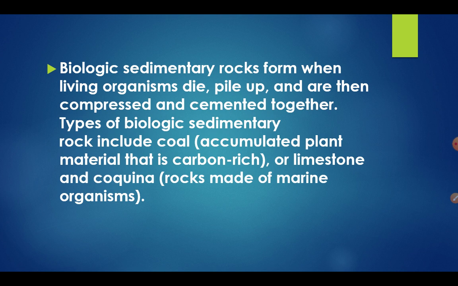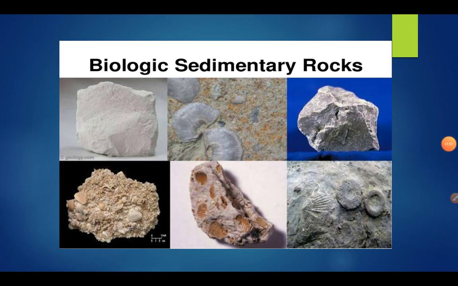Types of biologic sedimentary rocks include coal, accumulated plant material that is rich in carbon, limestone, and coquina, rocks made up of marine organisms. Marine organisms means those organisms which live in the ocean. These are some examples of biologic sedimentary rocks, right?